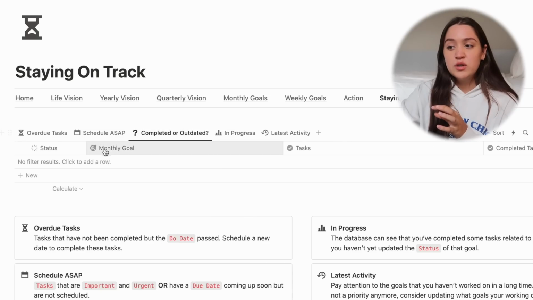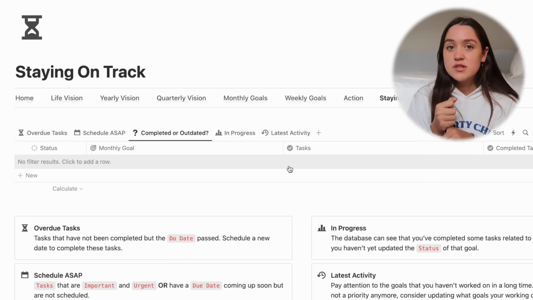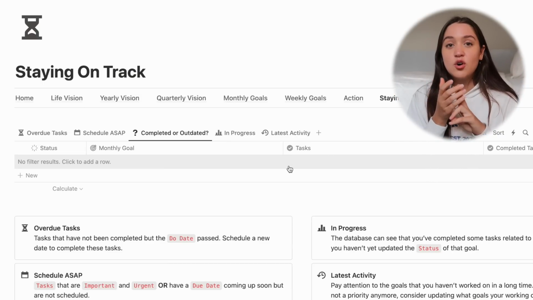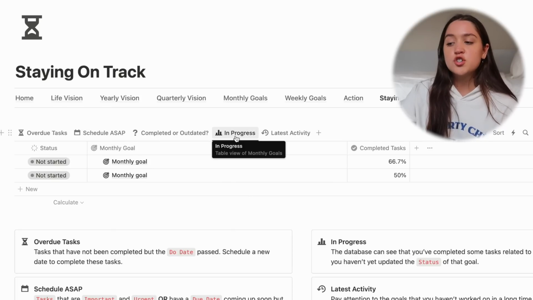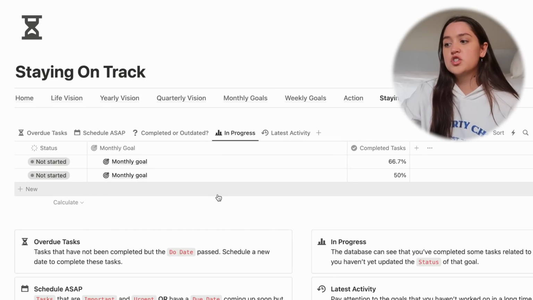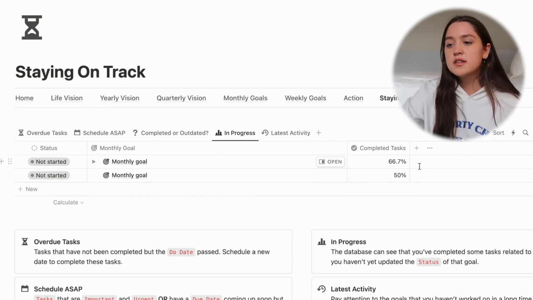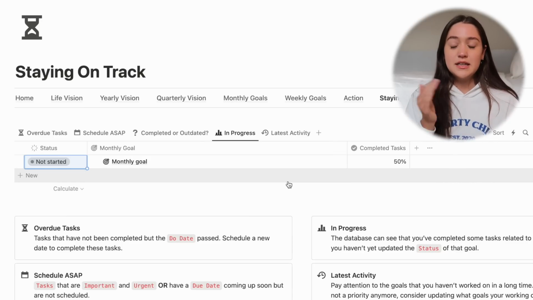So if this view, like completed or outdated, is empty, that means it's good. That means all of your goals have a next action step, and it means all of your goals have their status updated. Then we have in progress, which just shows you a database error. So this just shows you that you have these monthly goals, which are 50% done, 66% done, but the status is still not started. So if you just update this to in progress, it automatically leaves this view.